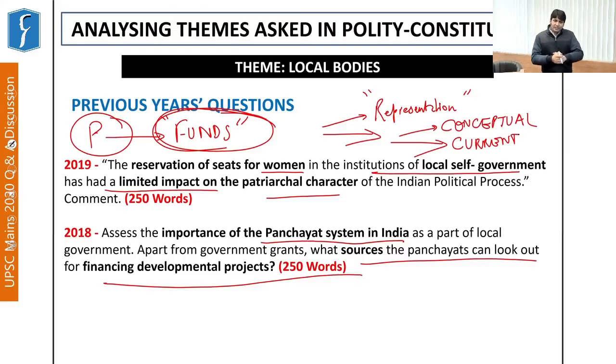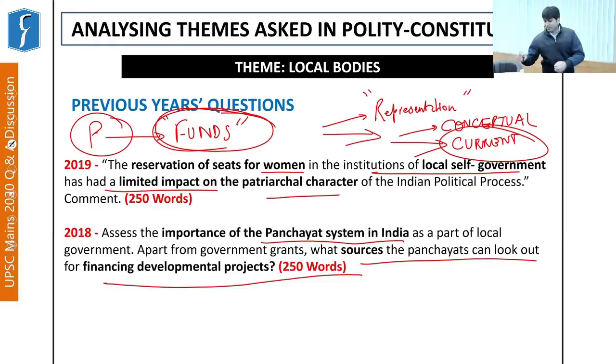If any current events which you see in the news, you can map them with the syllabus, then yes, that part of current affairs becomes important. And this applies not only in polity, but also in the entire syllabus of UPSC in GS 1, 2, 3, and even GS paper 4.